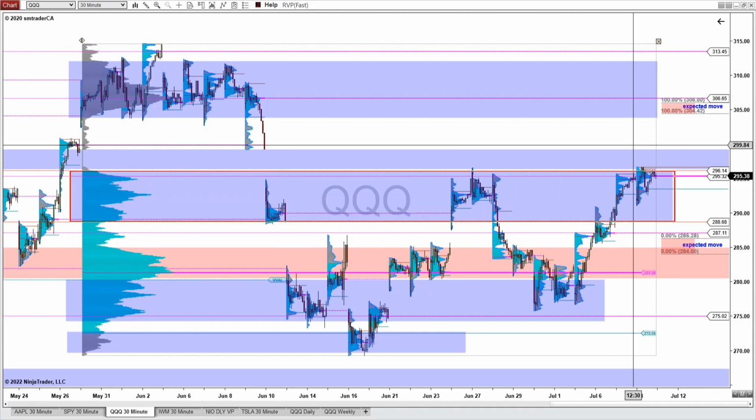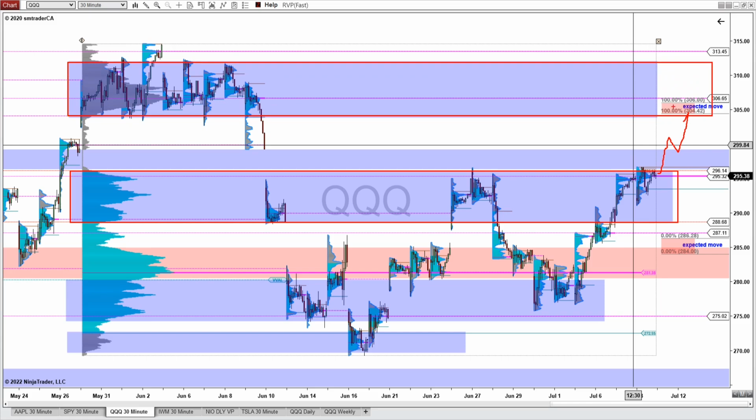Now, for the long price action scenario for the coming week, one possibility is to come up above this high volume zone and move to this low volume area, and then chop around and push up into the next high volume zone here near the upper range of the expected move, somewhere around the 304.50 area, and see would it be able to stay above this zone and start moving its way toward this upper edge here, and possibly get up to this 313.45, this virgin point of control. And that is the potential upside scenario.